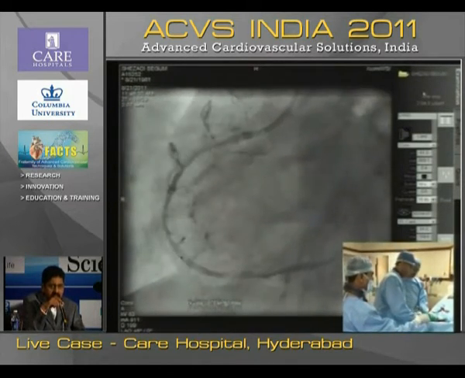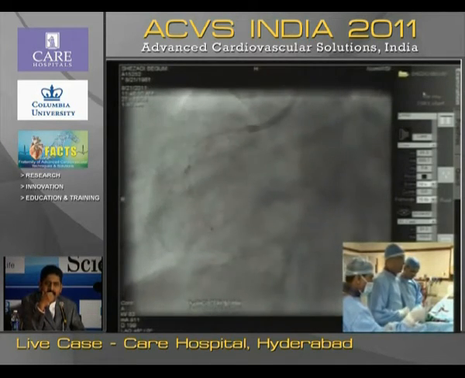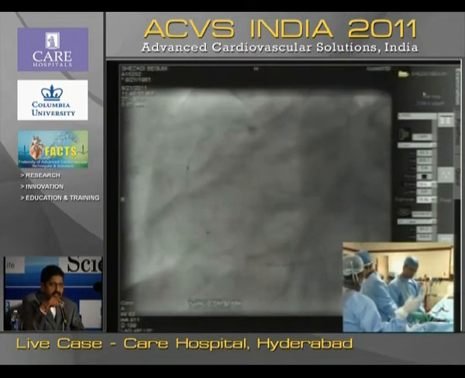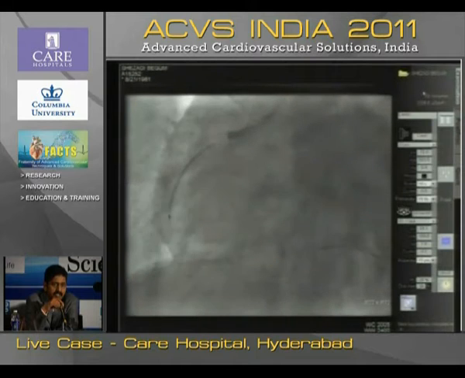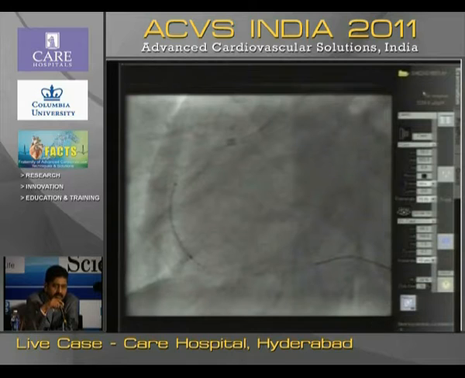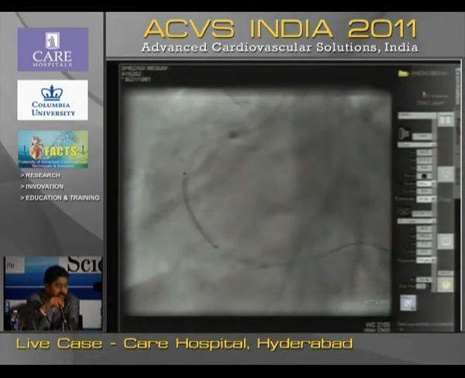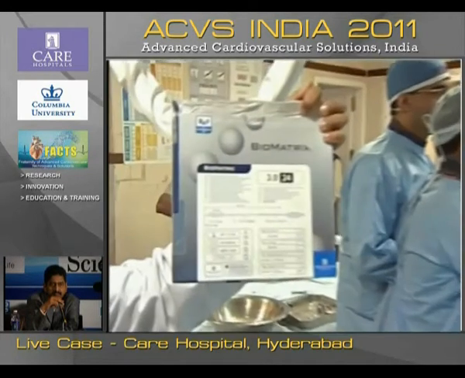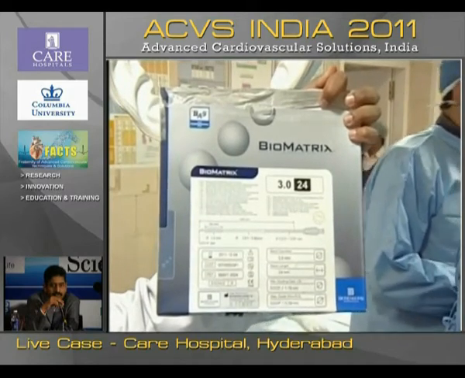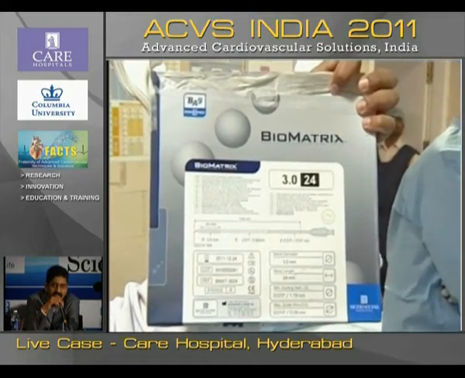Okay, we have taken a BioMatrix stent from Biosensors. Can you just project that? The advantage the company claims with BioMatrix is that it has a biodegradable polymer. Probably you didn't have the stent of the same make and the same size? Usually we prefer to take the same make, but probably some. So 20 mm is probably there only in BioLimus, 24. The advantage they claim is a biodegradable polymer with a limus drug on it.